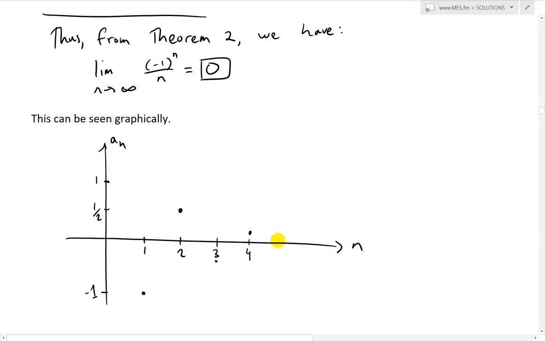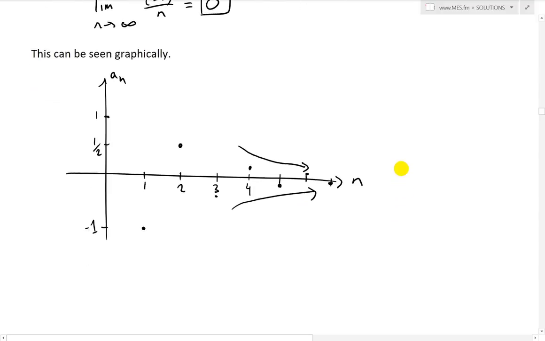And it just gets smaller and smaller. This will be over here, this will be over there, this will be across there. And as you see, the terms get smaller and smaller, approaching 0.